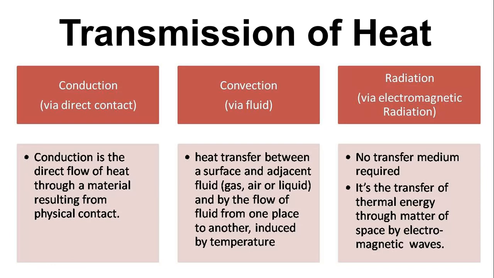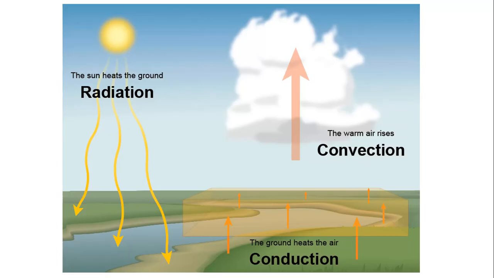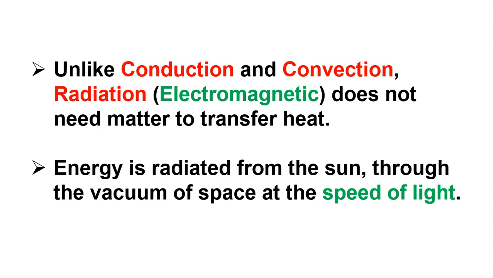With the help of that, heat is transferred through space. Energy is radiated from the sun through the vacuum of space at the speed of light. Even the skin absorbs the heat from the sun. With the help of this, I want to ask one question. If we move away from the sun, it is clearly known that Mercury is hotter.